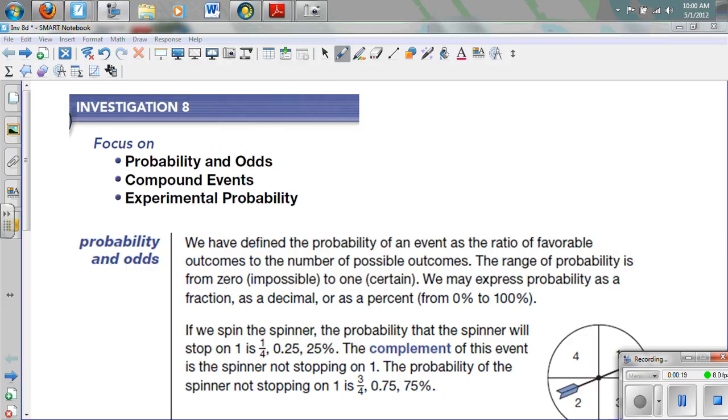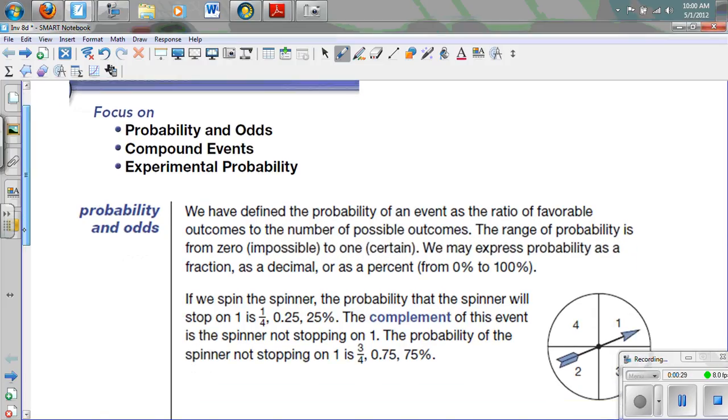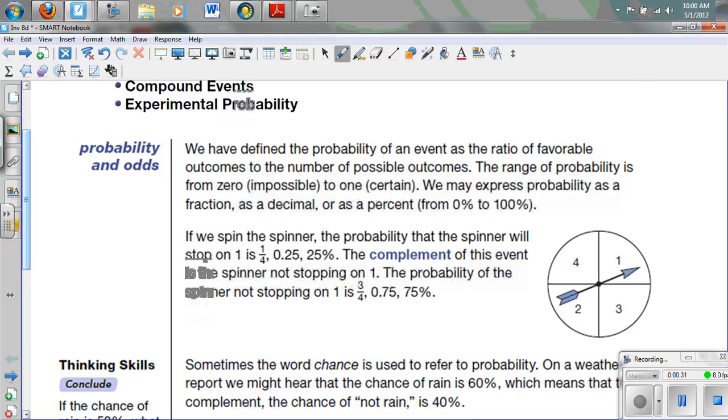It's the event as the ratio of favorable outcomes to the number of possible outcomes, or what you want out of the total. So for instance, if we look at the spinner, and it says the probability that the spinner will stop on 1, that's 1 out of 4 possible. And so our fraction then is 1/4, or a ratio is 1/4. And we can often write those as decimals, or percents between 0 and 100%. So that's 25%, 0.25, or 1/4.